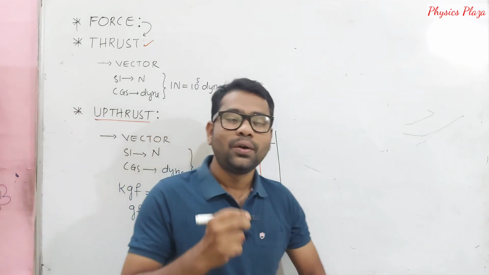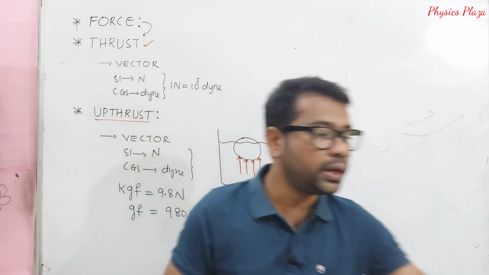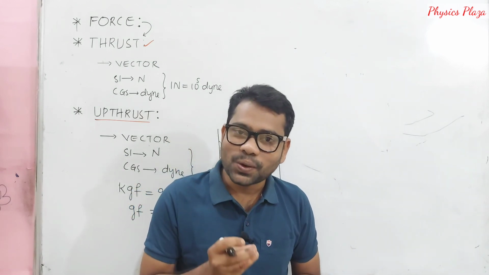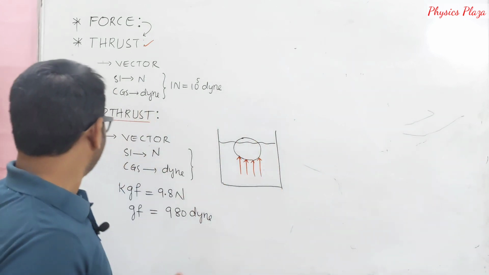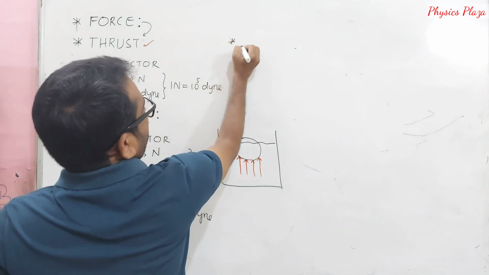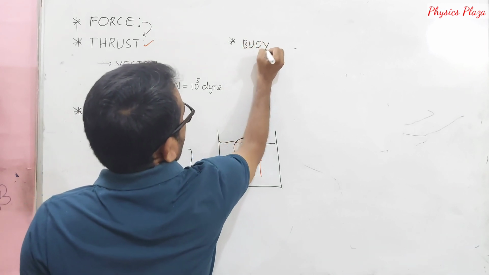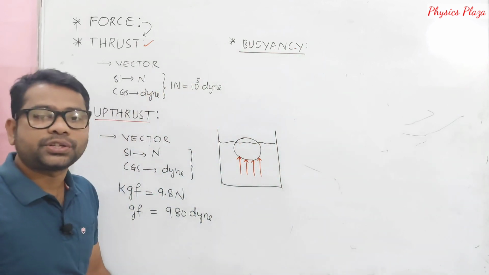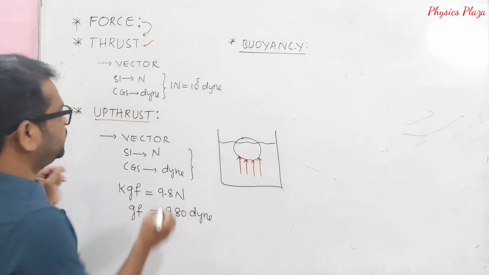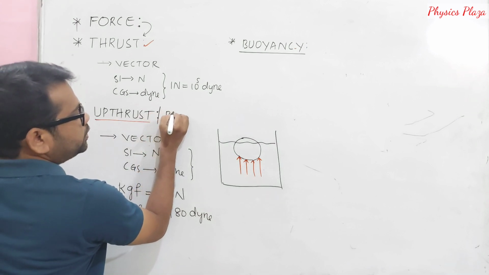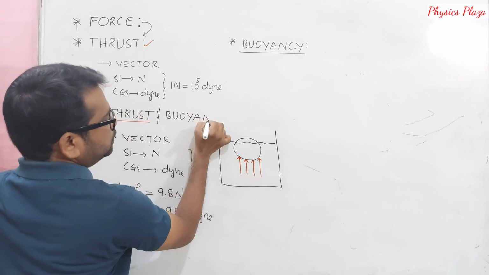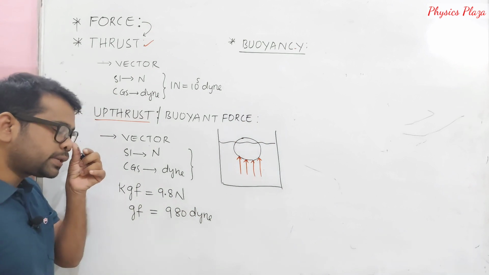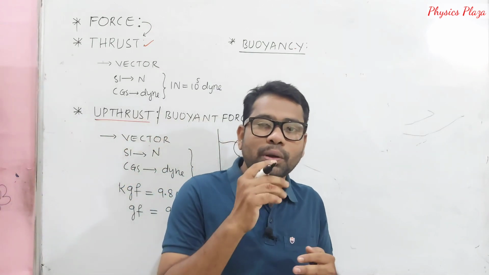Children, what is upthrust? When a body is immersed partially or wholly in a fluid, it experiences an upward force, which is called upthrust. Now, we will discuss the next term, buoyancy. So here, what is buoyancy, children? Of course, upthrust we discussed. This upthrust is also called buoyant force. Either it is a buoyant force or upthrust, both are the same only.